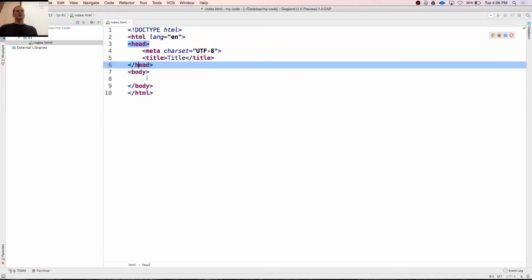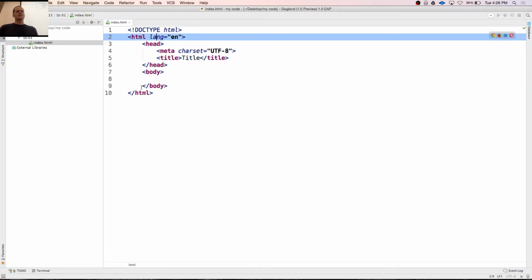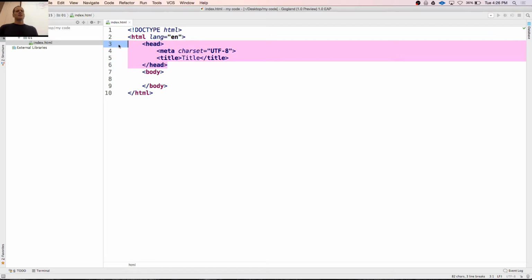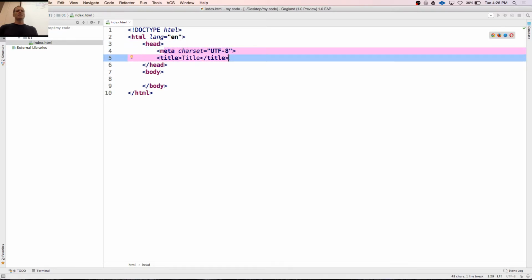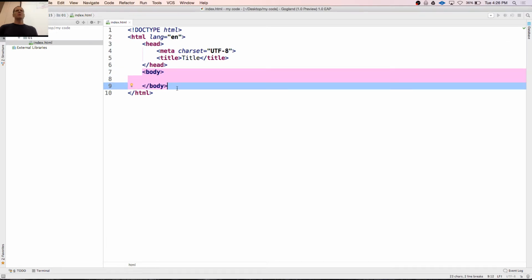Notice how there's a nesting. These two elements are nested inside the HTML element. There's the opening of the head and the closing of the head. And inside there, two elements are nested. There's the opening of the title, the closing of the title. There's the opening of the body, the closing of the body.